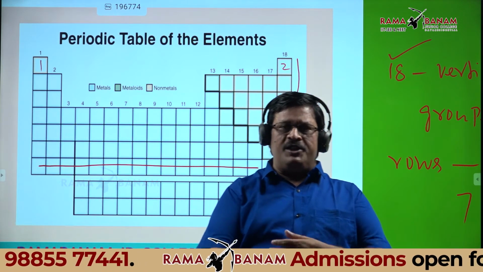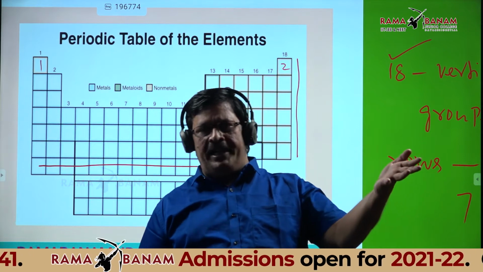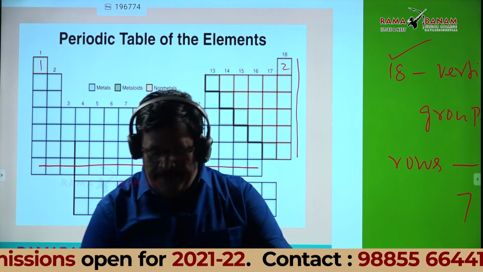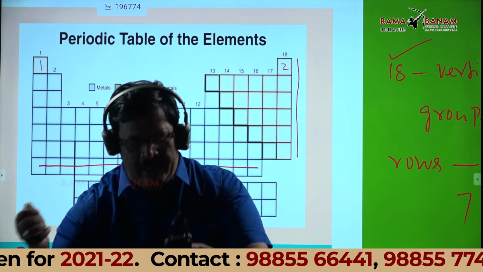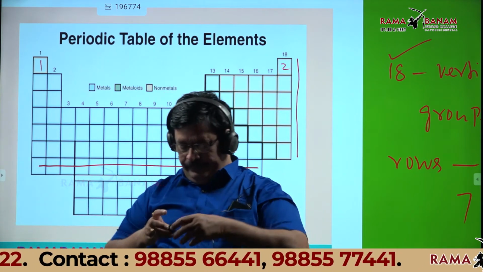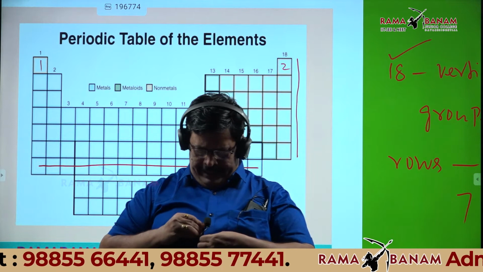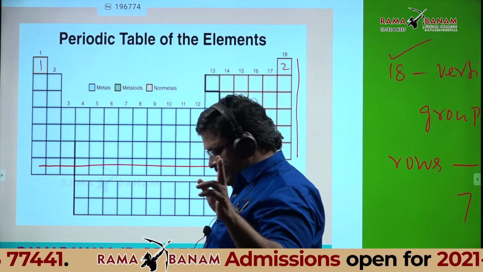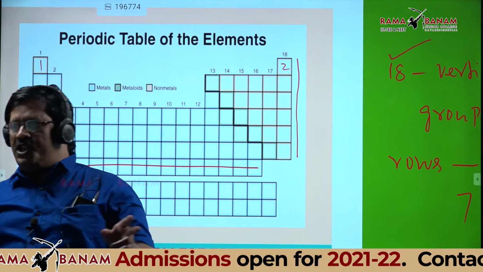So the first period is called a very short period, or we can also call it the shortest period. Is my voice audible? Right.